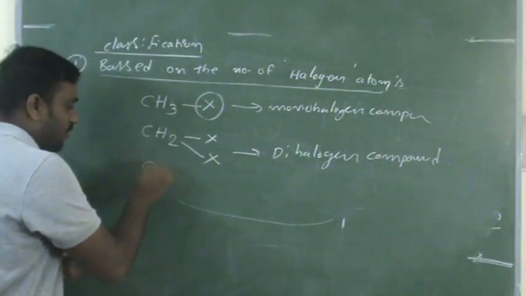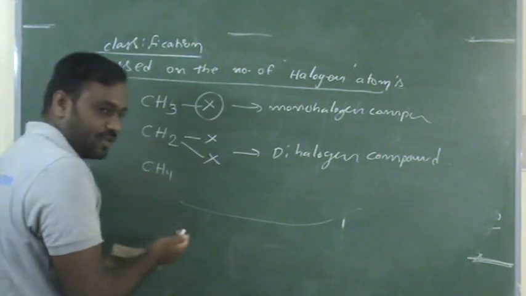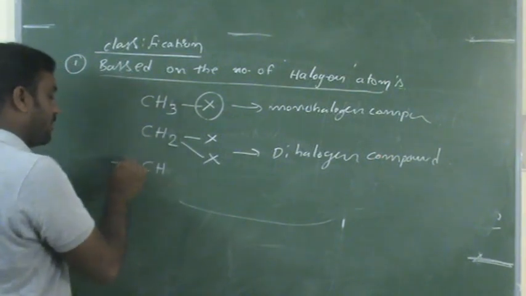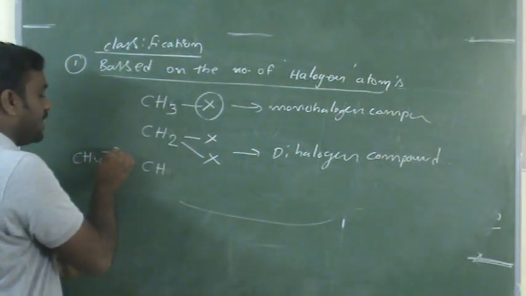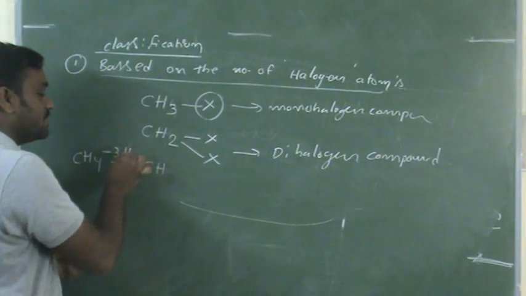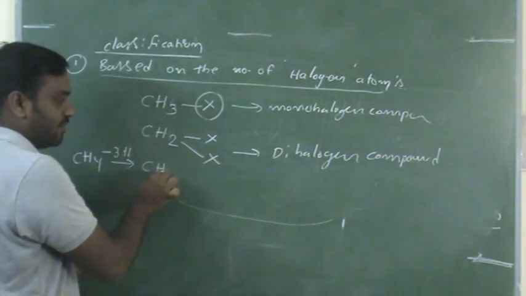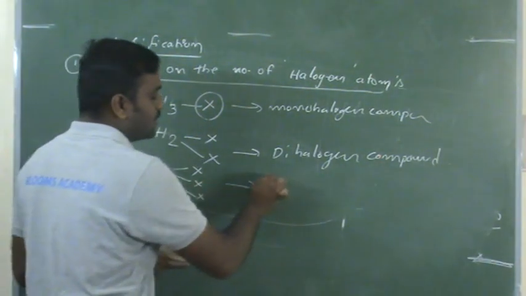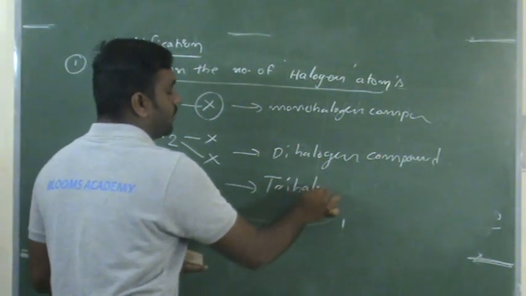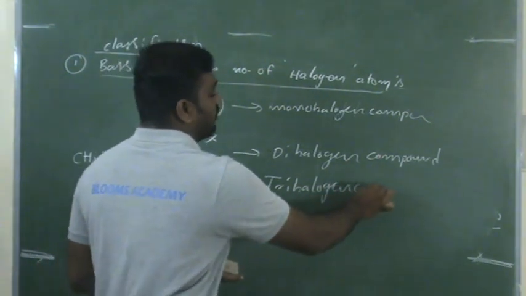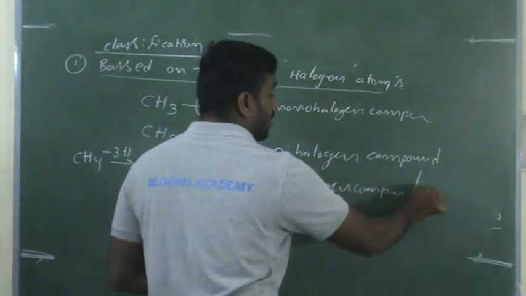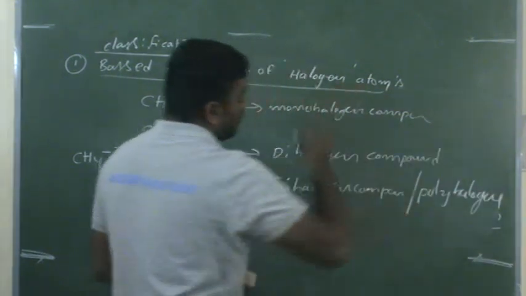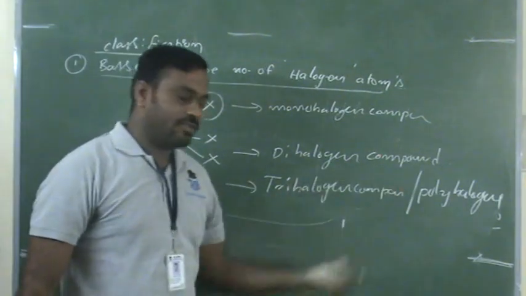In the same CH4, if I remove 3 hydrogen atoms, then only 1 hydrogen atom remains. If you attach 3 halogen atoms, this becomes a trihalogen compound, also called a polyhalogen compound.